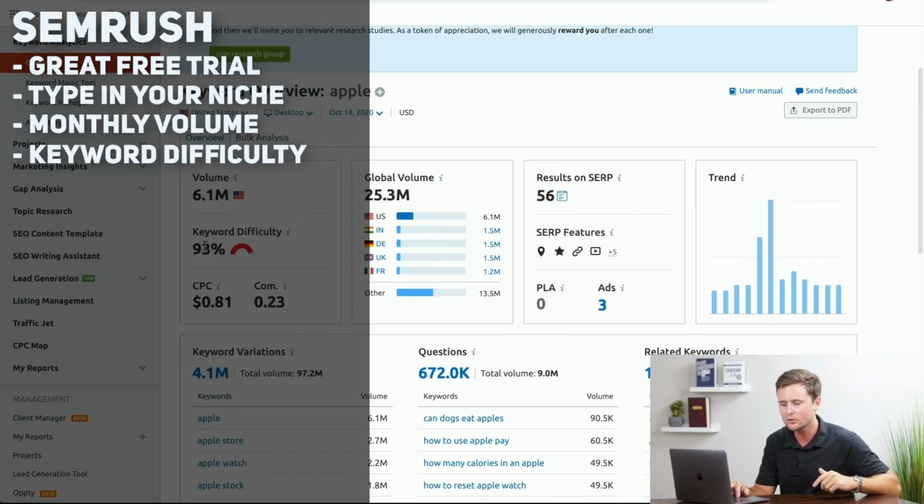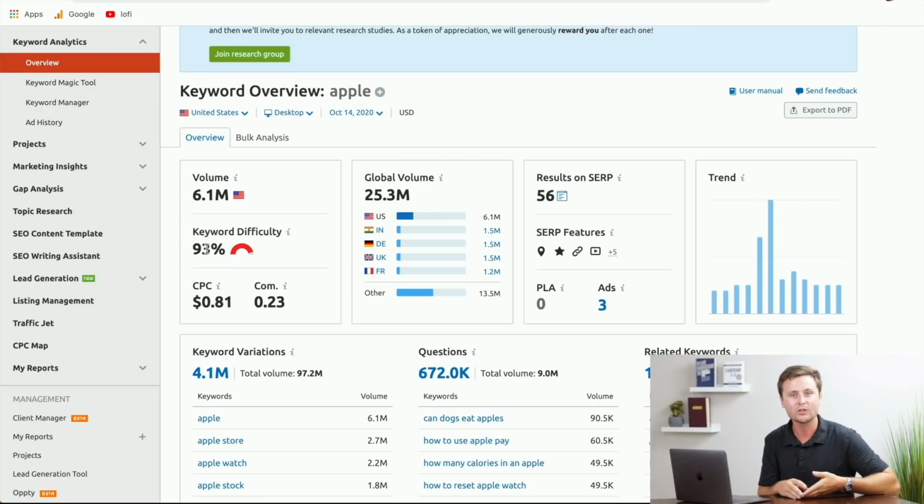However, the keyword difficulty is 93%. What that means for us is, yes, there is a ton of traffic, but it is extremely competitive to go into. So if you are someone new starting out with affiliate marketing, this is going to be far too competitive for you to compete with, because you're going to have a new website compared to your competitors on this topic who have websites filled with content and they've been in existence for years.